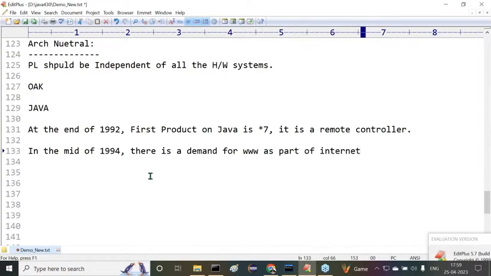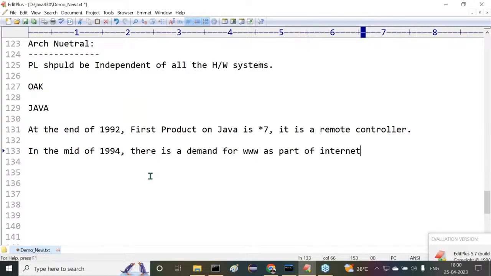That internet era started in the mid of 1994 abroad. In India, the internet era started in the year 2000, 2001. Sir, are you aware of it now? Outside, internet centers are available. There is some huge business there at the time. Only for the sake of Yahoo chatting, people are going to the internet centers. So the internet era started in India by 2000, 2001, but abroad in the mid of 1994. Okay. All right.